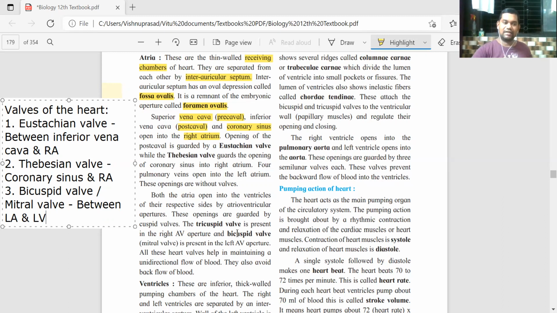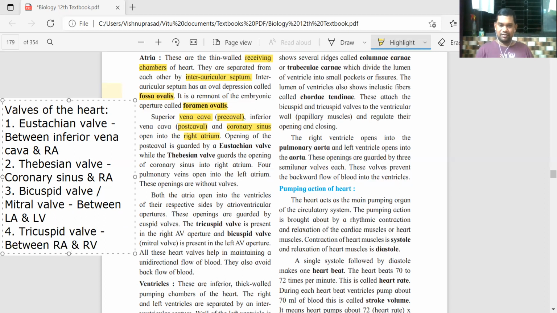So the bicuspid valve is between the left auricle and the left ventricle. Remember the location properly. And the fourth one is the tricuspid valve. Just as there was bicuspid, similarly tricuspid. This is between the right auricle and the right ventricle.